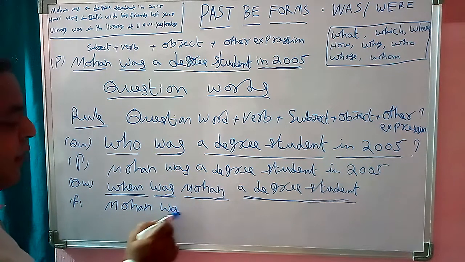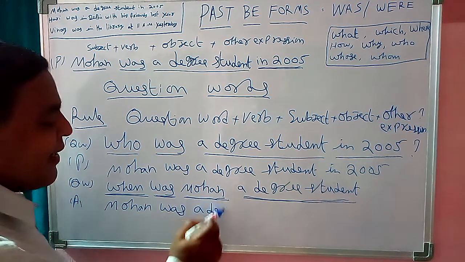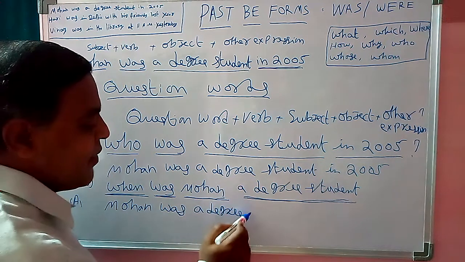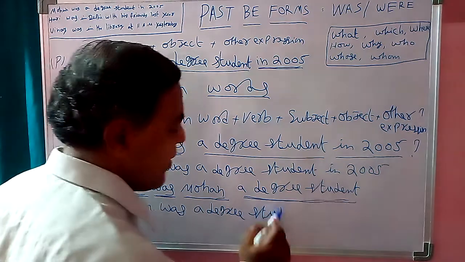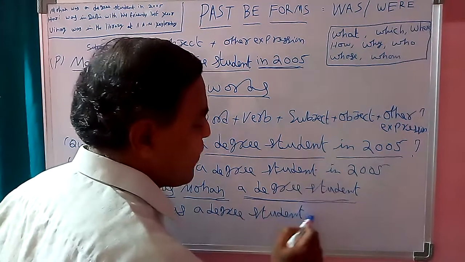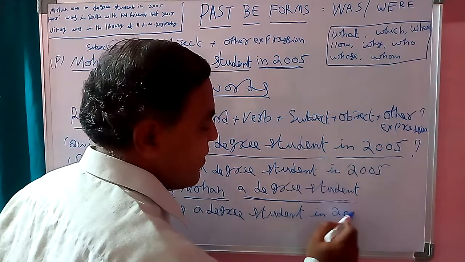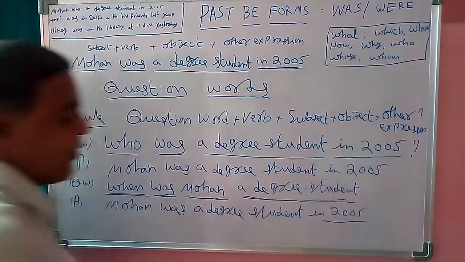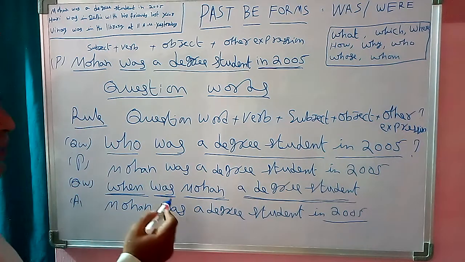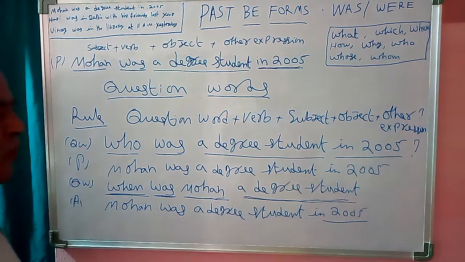So the answer is Mohan was a degree student in 2005. So in 2005 is the answer. So when was Mohan a degree student? Mohan was a degree student in 2005. So like that we form questions.